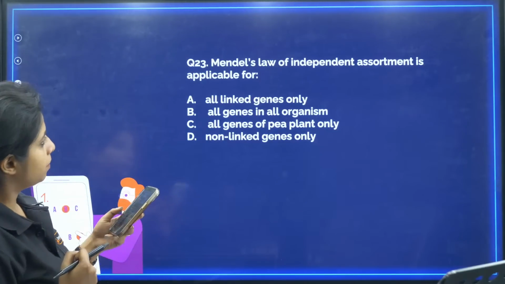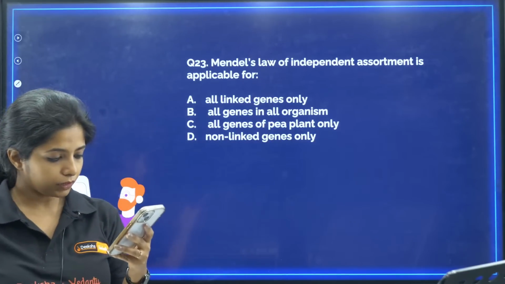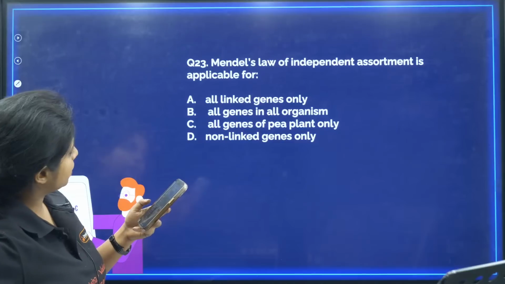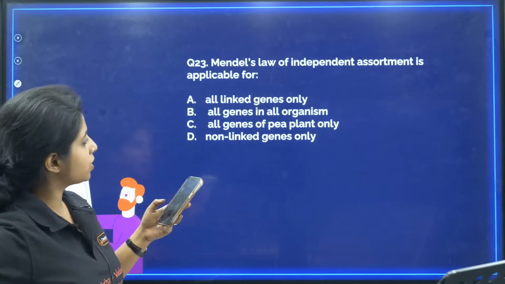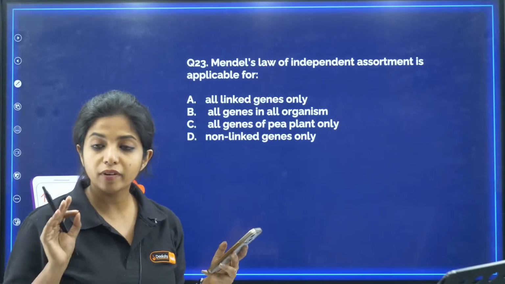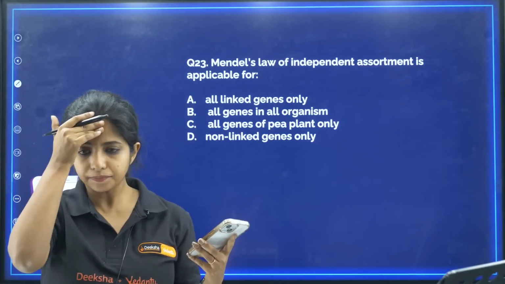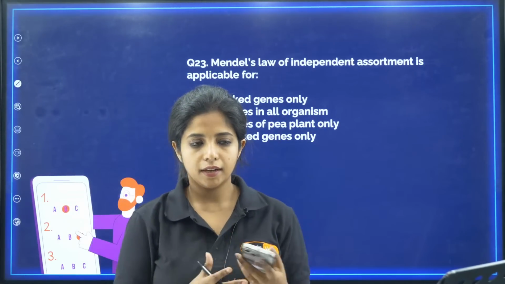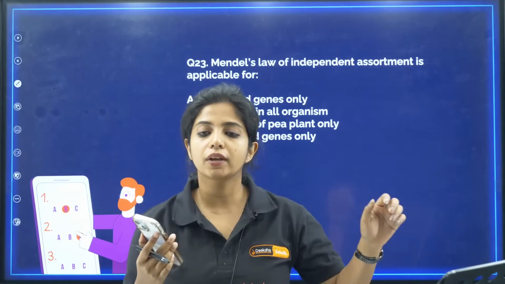So please try. Mendel's law of independent assortment is applicable for: all linked genes only, all genes in all organisms, all genes for pea plant only, non-linked genes only. What does the law of independent assortment say? For example, Jasmine and Ashwarya ma'am, both of them are not going to go together always.